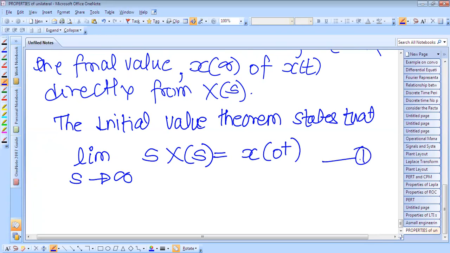So this is the initial value theorem, and we have to keep in mind that initial value theorem does not apply to the rational function x of s in which the order of numerator polynomial is greater than or equal to that of the denominator polynomial order. This we have to keep in mind.